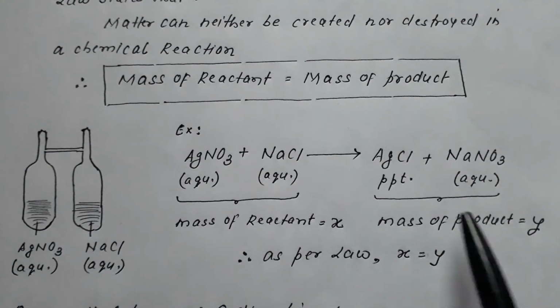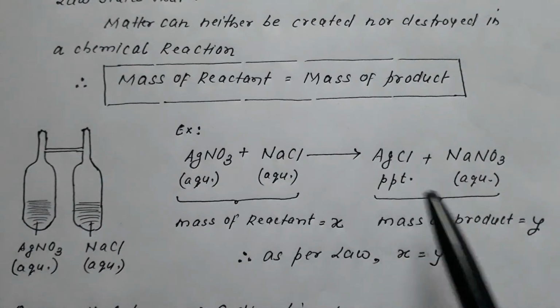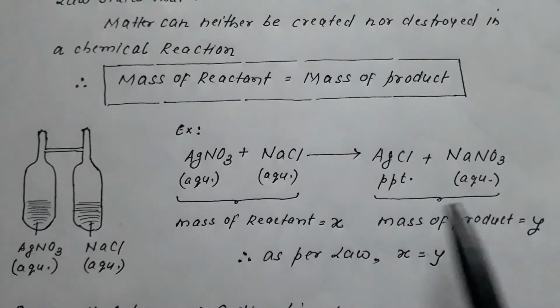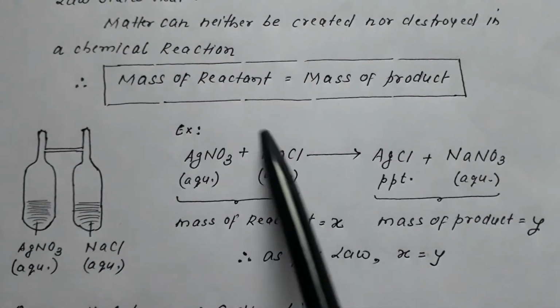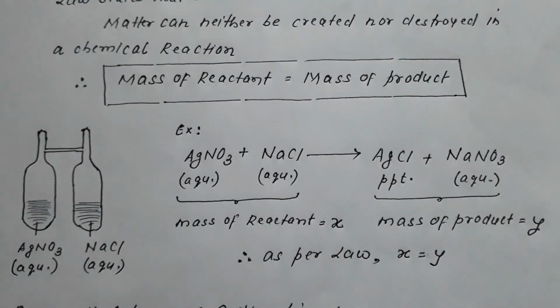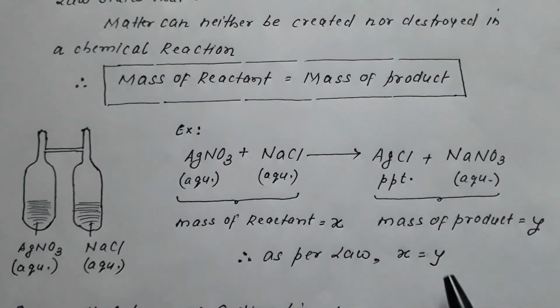So there is an outright chemical change, but the observation is, if the mass of the reactant before the reaction is X and the mass of the product after the reaction is Y, then X is equal to Y.